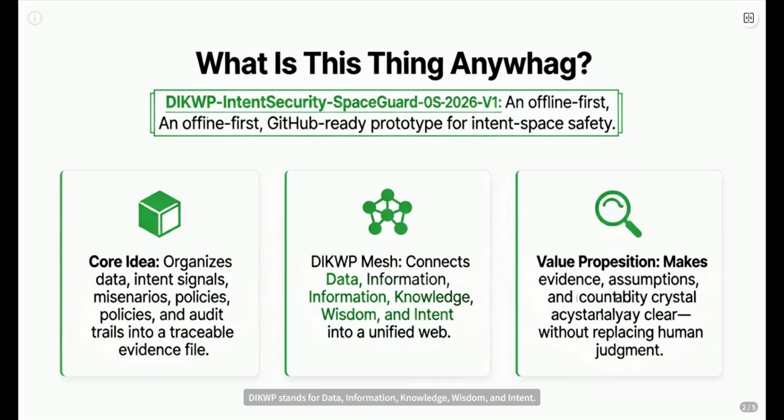DIKWP stands for Data, Information, Knowledge, Wisdom, and Purpose. The genius here is connecting these layers so you can see how evidence leads to understanding, which shapes decisions and ultimately drives action. It's like giving your security process a clear map instead of just a pile of disconnected breadcrumbs. The key takeaway: it clarifies everything without trying to play God itself. It's about making the human element visible and accountable.